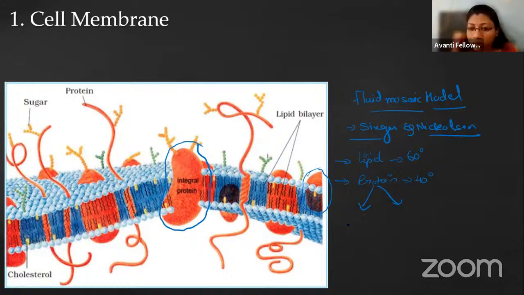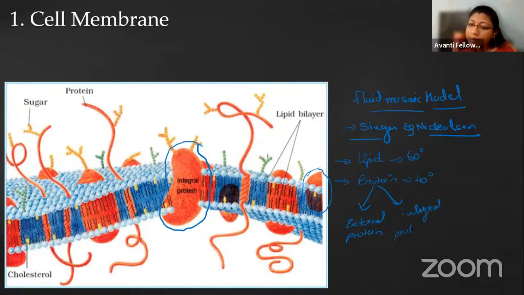Those are known as external proteins. And those that are properly embedded inside the membrane are integral proteins, right?